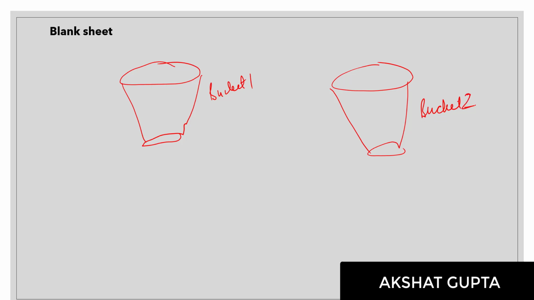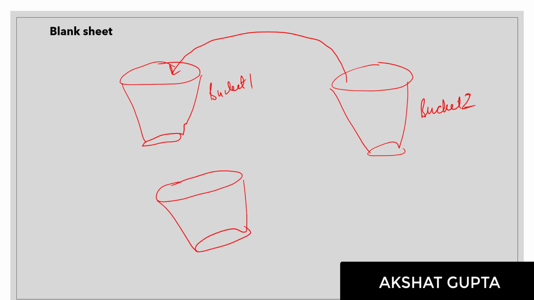Can we store bucket 2 inside bucket 1? Something like this. This is bucket 1, and inside this bucket we have bucket 2. Can we put a second bucket inside the first bucket?